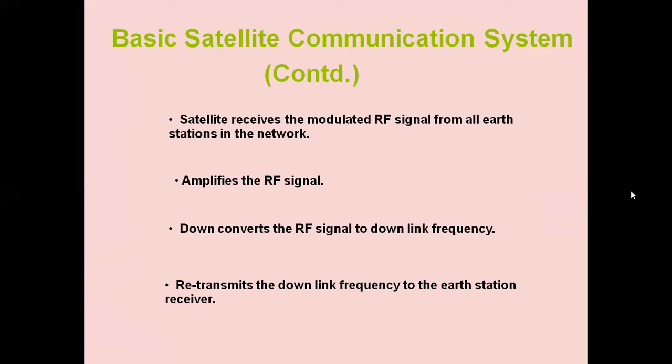So these are all the main functions of the satellite: it receives the modulated RF signal from all Earth stations in the network, amplifies the RF signal, down converts it to downlink frequency, and retransmits the downlink frequency to the Earth station receiver.